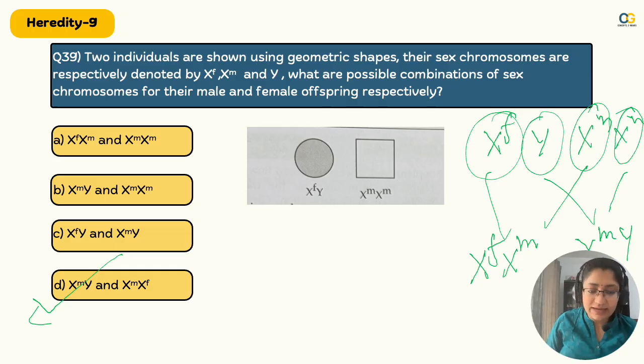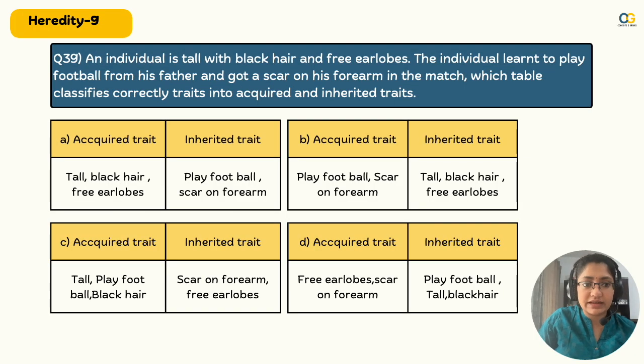Right? So जिसके पास Y है, that is the boy chromosome. Right? Always, even the chromosomes are wondering why it is a boy. So that's why it's always Y for a boy. And XMXF is a girl. So this is how you solve this question. Moving on to the next one.